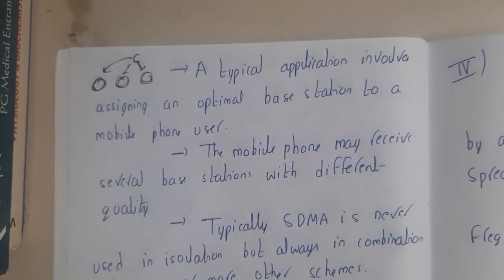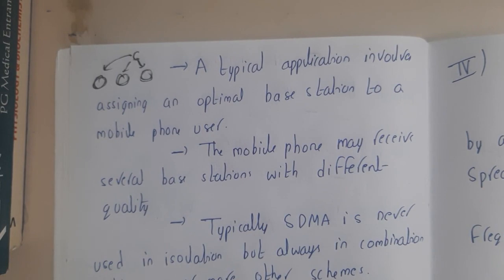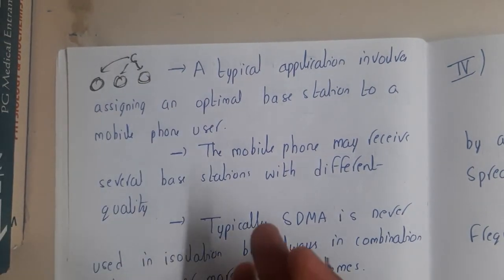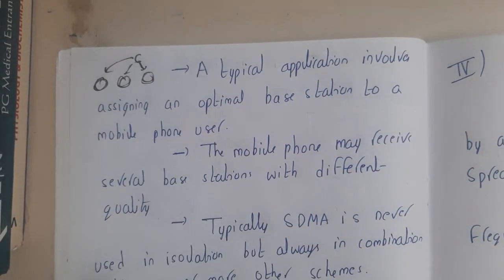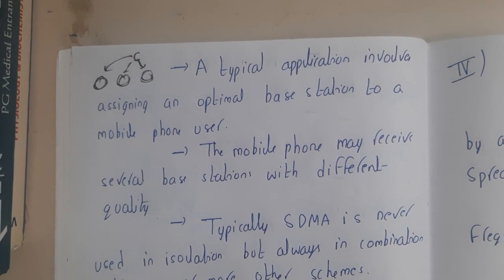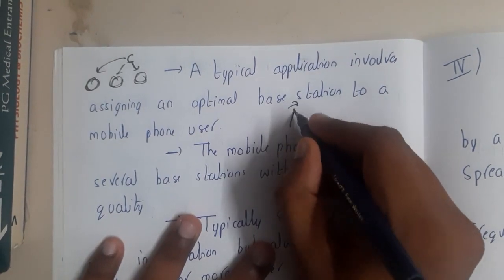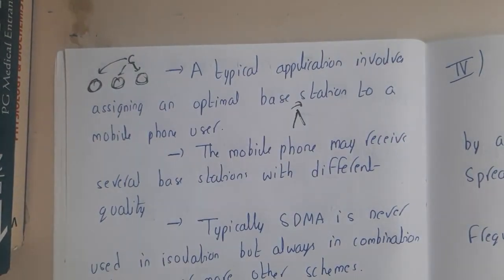Okay, so basically assume that your mobile phone user is traveling from one place to another, and he's on a call. In that situation, we'll be discussing these base stations and all those things in the next unit, when we are discussing GSM. For now, assume the base station as our cell tower.